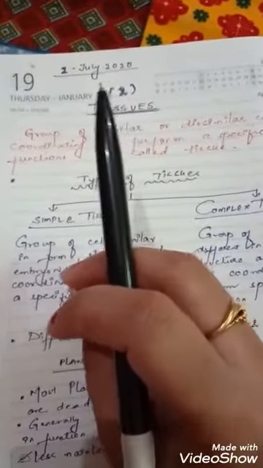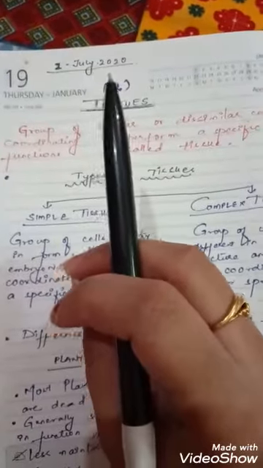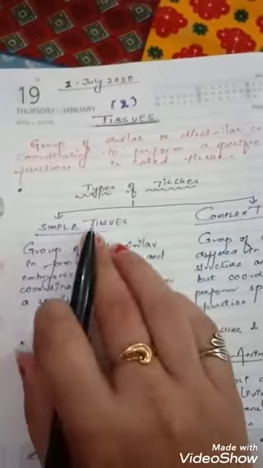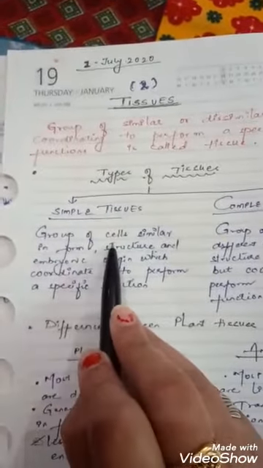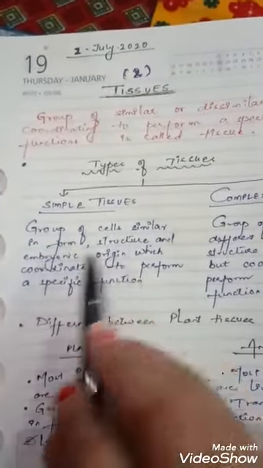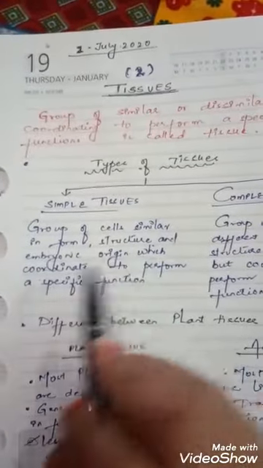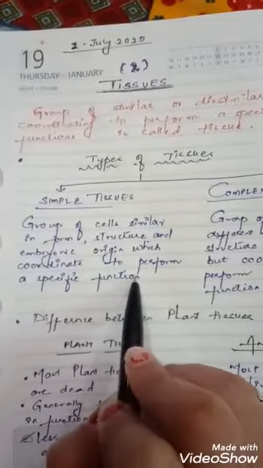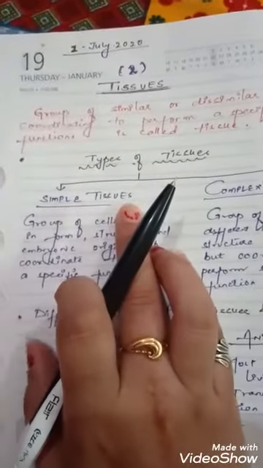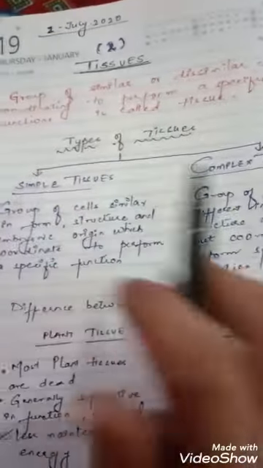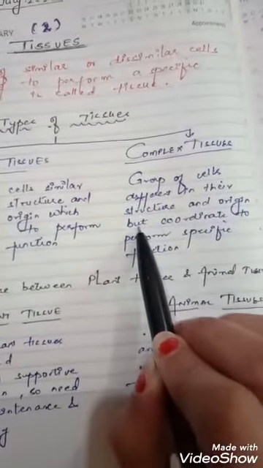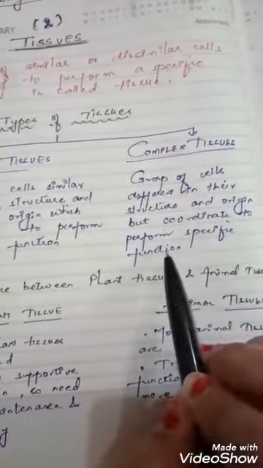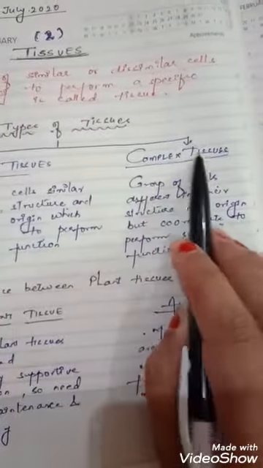Now, as we know that there are various types of cells, in the same way there are various types of tissues, like simple tissue and complex tissue. In simple tissues, a group of cells similar in form, structure and embryonic origin coordinate to perform a specific function, whereas a group of cells different in their structure and origin but coordinating to perform a specific function is known as complex tissue.